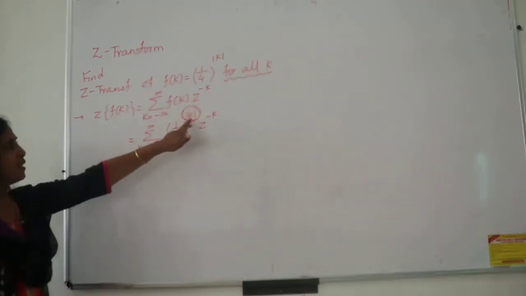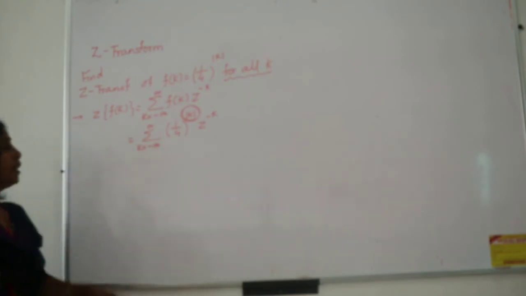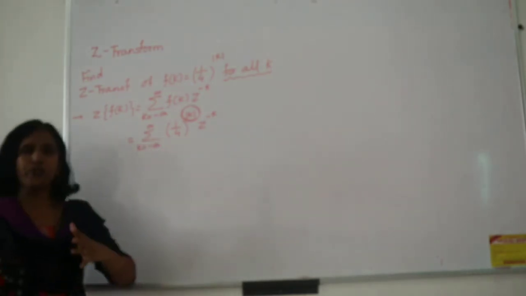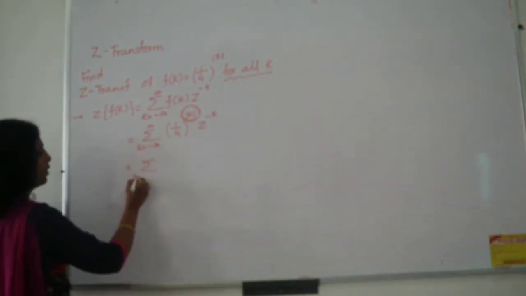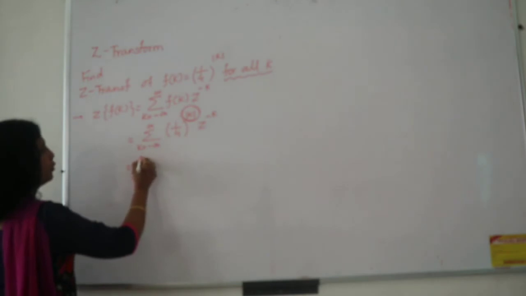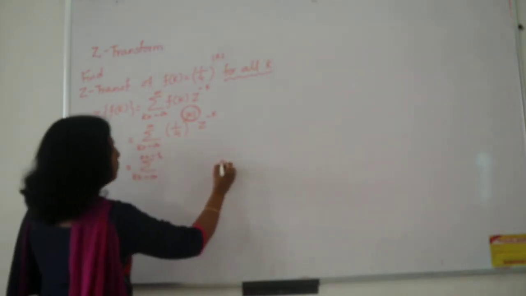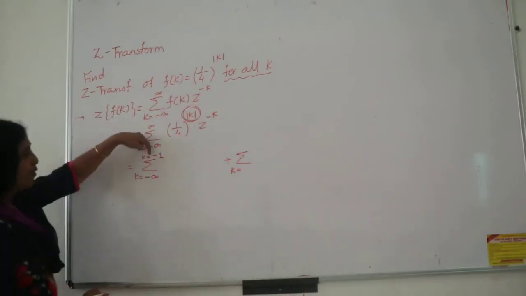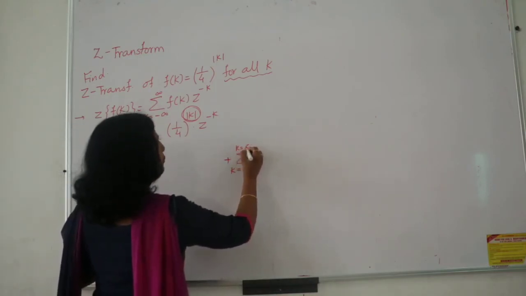Now modulus is a function which is defined in a different way in the positive interval as well as in the negative interval, and that's why I have to break down my total interval into positive and negative. So how will I go? First of all, summation from k equal to minus infinity to k equal to minus 1, and then my second interval will be summation k equal to 0 to infinity.